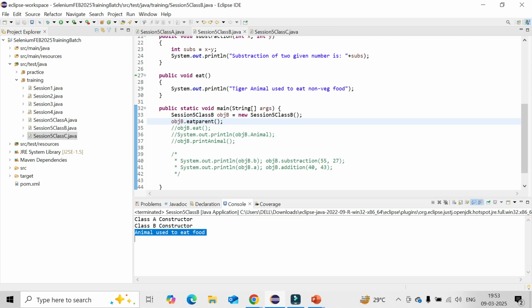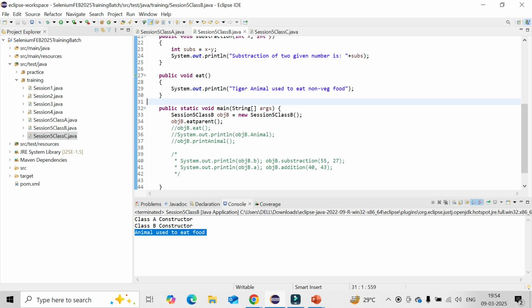Otherwise, by default, through the method overriding properties, the parent class will automatically be overridden and your child class will take precedence for variables or methods. So the child takes the precedence even though your inheritance properties are still there. But with the help of the super keyword, you are still calling the parent class. Otherwise, in case you are not using super, it will automatically override your parent class and take the advantage from the child class. That is the Java property. All are Java mechanisms we are talking about here.